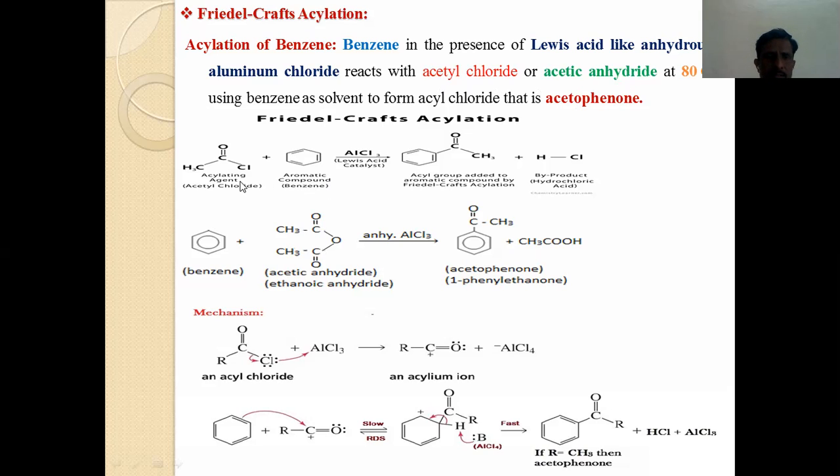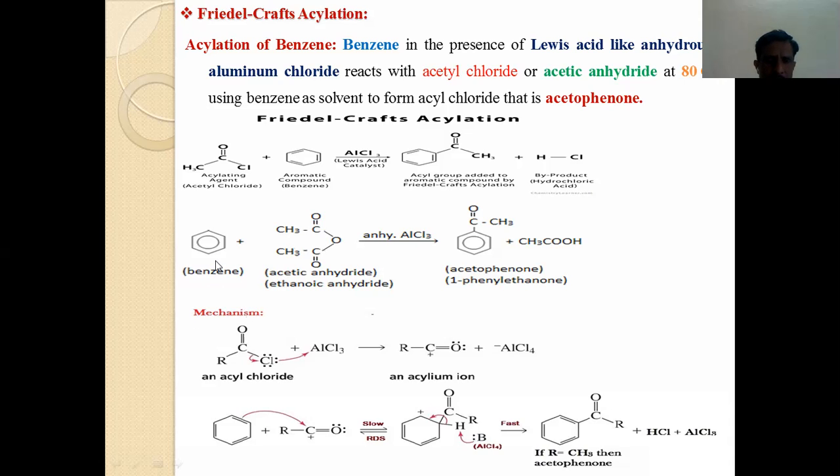I have shown in the reaction that this is the acetylating agent. Acetylating agent, acetyl chloride, reacted with benzene molecule, which is an aromatic compound. With Lewis acid as a catalyst, that is aluminum chloride, we are getting the acyl group added here. What is meant by acyl group? The COCH3 group is known as the acyl group, and its addition to the aromatic compound is known as the Friedel-Crafts acylation reaction. Byproduct is hydrochloric acid.